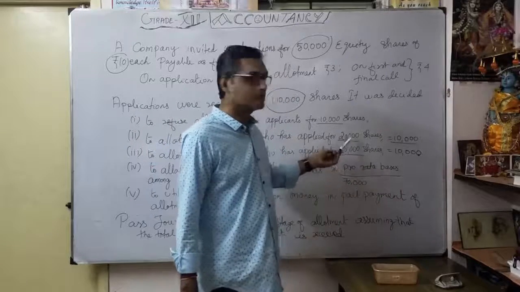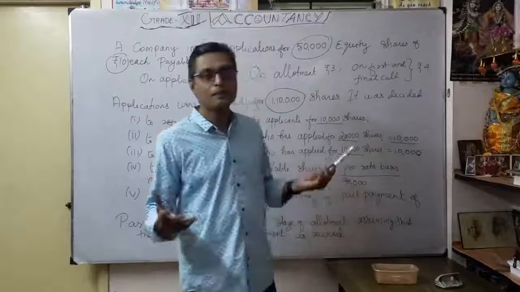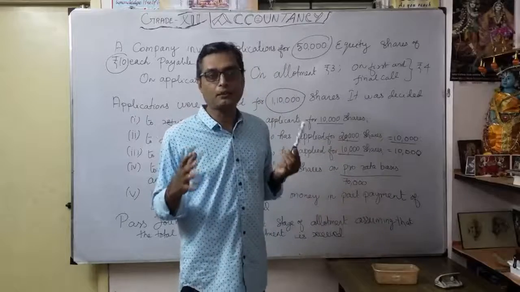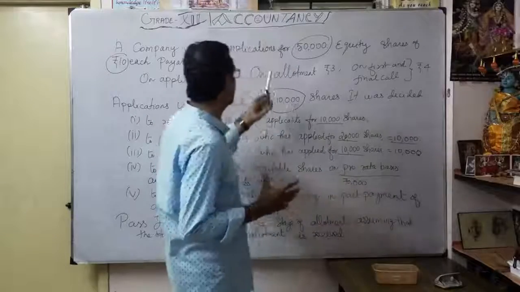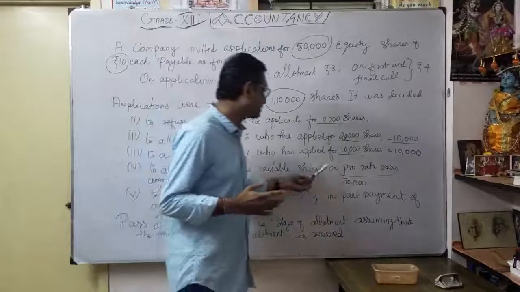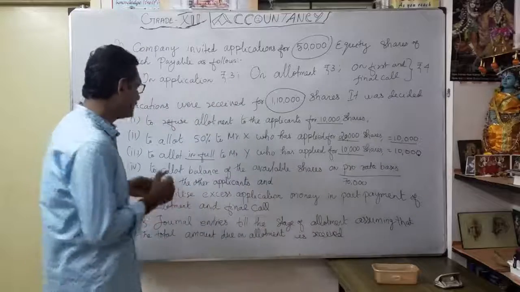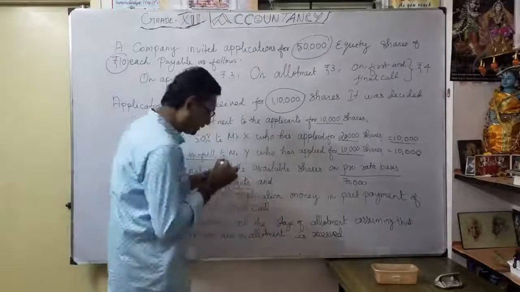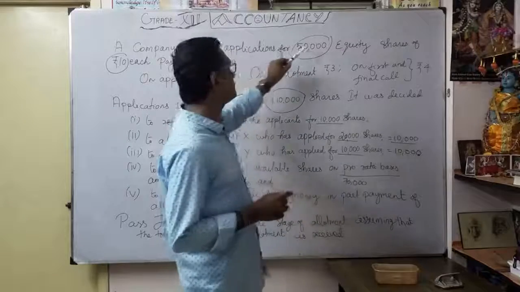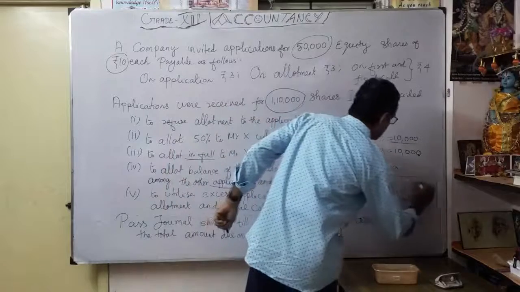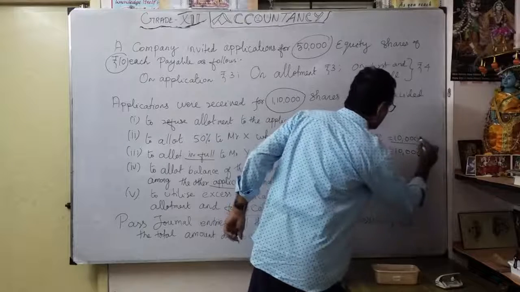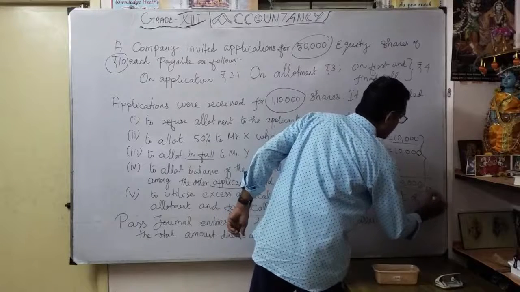Already 30,000 have been given effect to, so 1 lakh minus 30,000 leaves 70,000 as the applied shares now. To allot the balance of the available shares on pro rata basis among the applicants, there are 70,000 applicants' shares, and we have to issue 50,000 in total, so the balance to allot is only 30,000. When you total this, you will get 50,000.